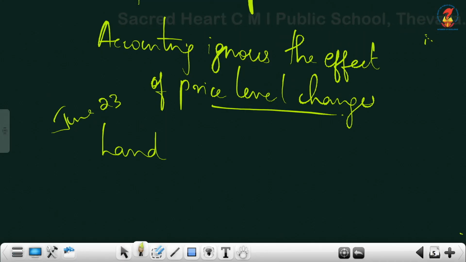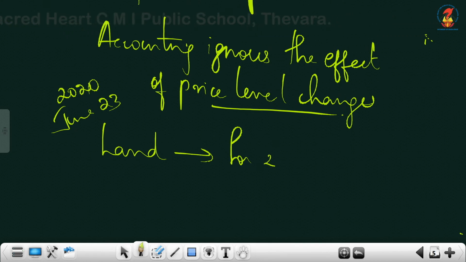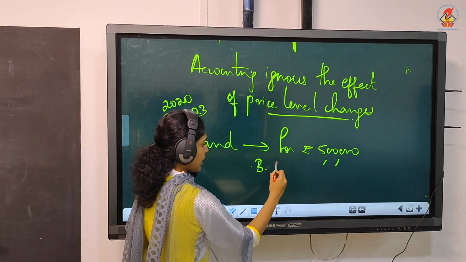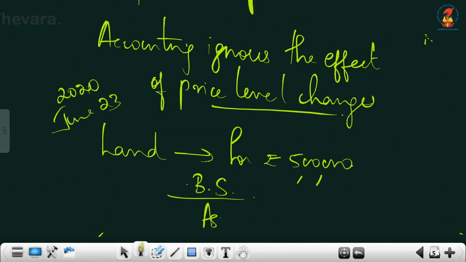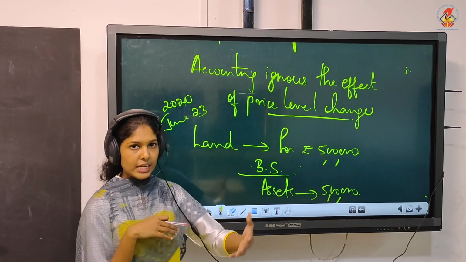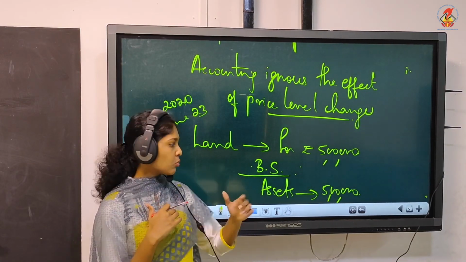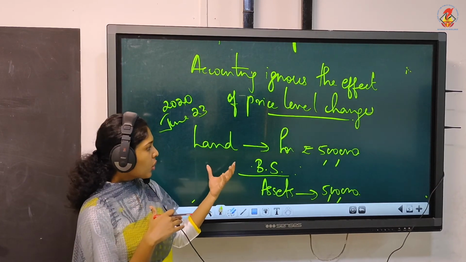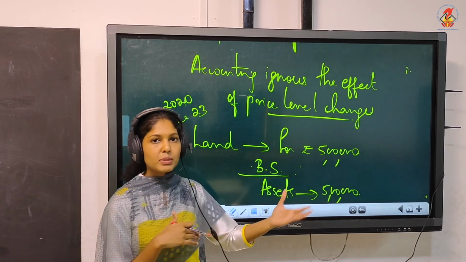Today, June 23rd, 2020, you purchased a land for rupees 5 lakhs. Immediately you will be recording it in the balance sheet as an asset, you will write this land of 5 lakhs. Now after 5 years or after 10 years, we know that in the present situation, the price of land will keep on increasing. So after 10 years, the price of land became 20 lakhs.